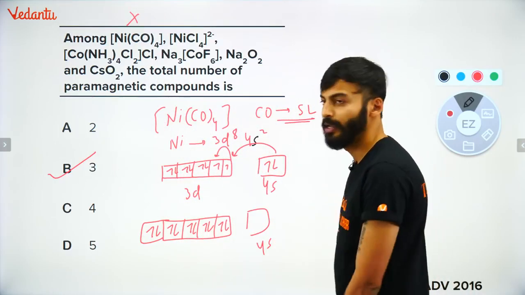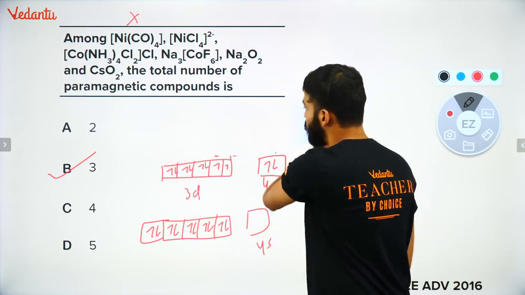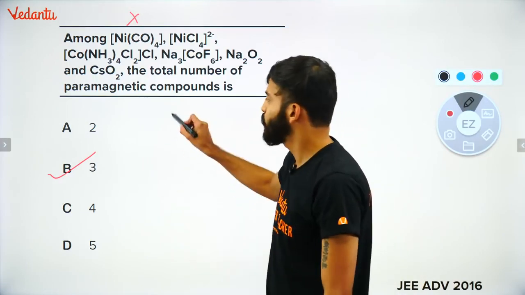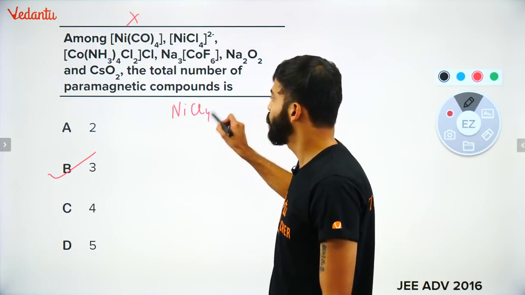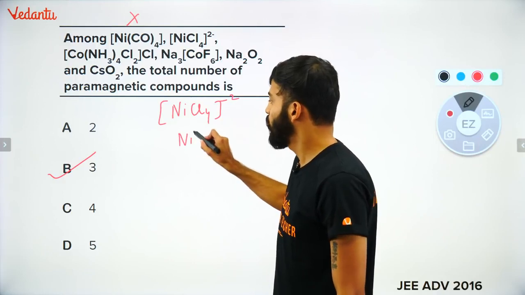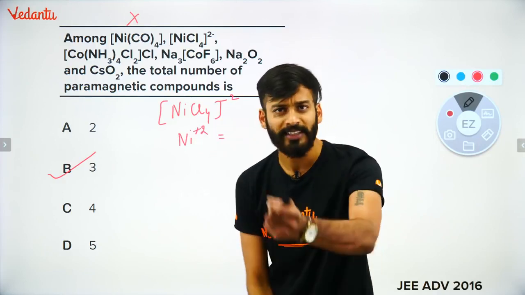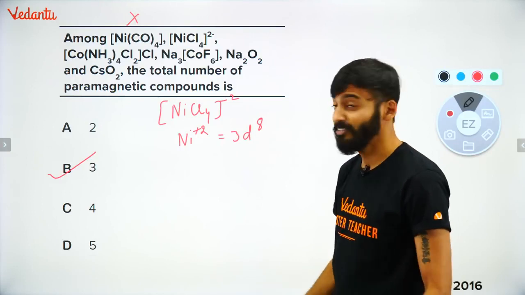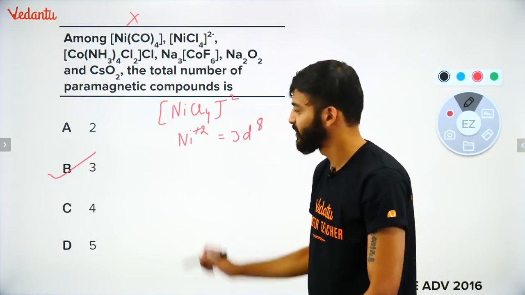The first thing is clear. I am erasing this. Now move on to the next. I will show you the trick for how it works out. NiCl4 2-. Here nickel's oxidation number would be +2. Everyone knows that. So it will become 3d8. But here, very important, very crucial thing.